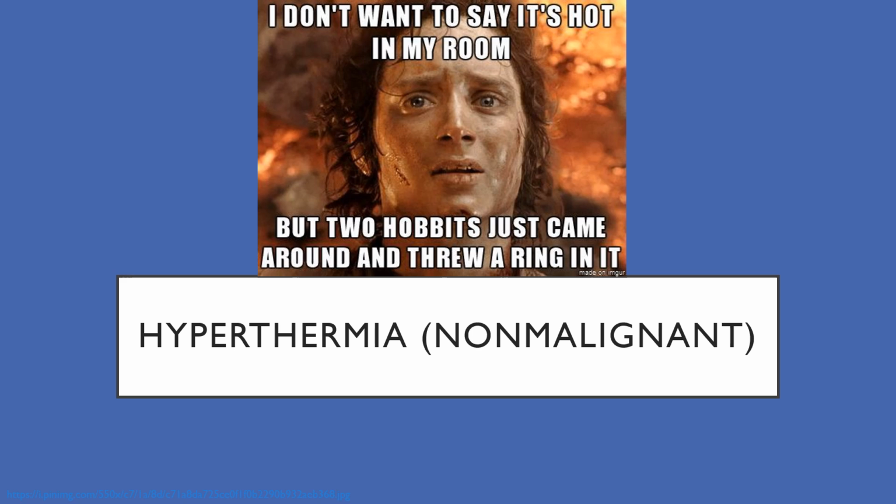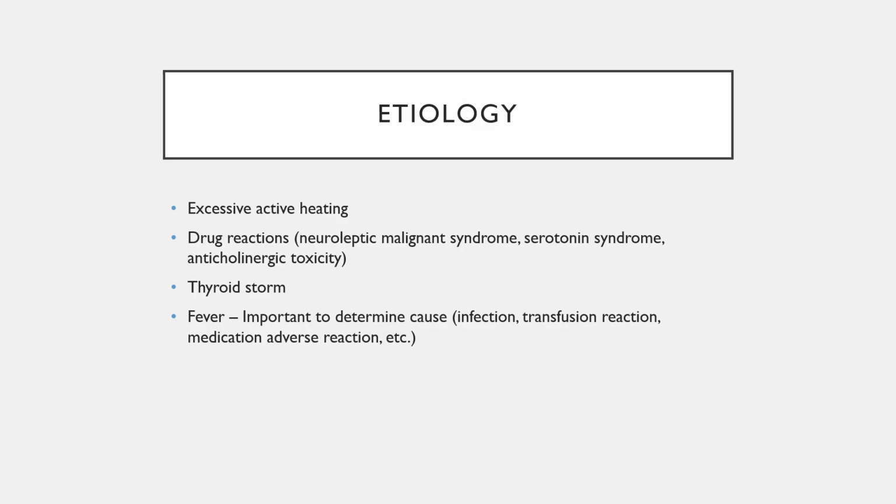Now, we'll move on to hyperthermia. And again, this is non-malignant hyperthermia. This is all other causes of hyperthermia. So etiology for hyperthermia can be due to either iatrogenic causes, excessive heating such as leaving the bear hugger too high for too long, or increasing the OR temperature too much.